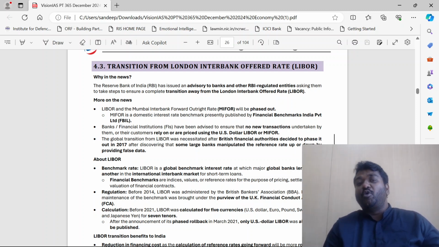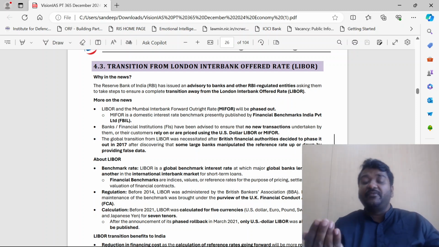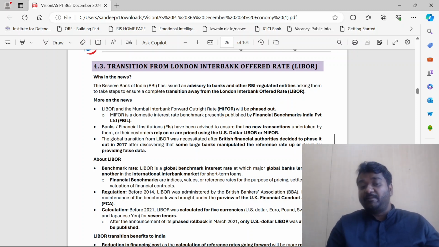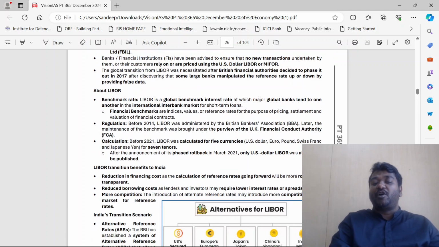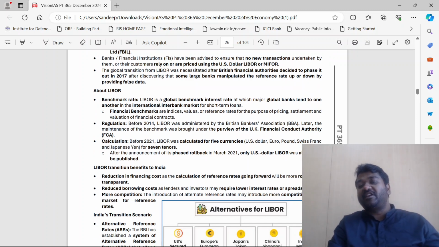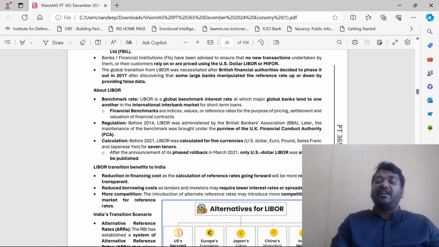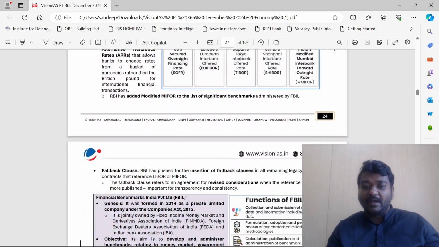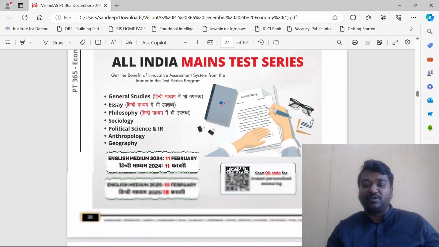See guys, in Europe there are 27 countries. In every country there will be only a few banks which are very, very powerful. Other banks will be very weak. So these banks cannot take loans from smaller banks. They have to take loans from other big banks, and that is normally done at LIBOR. But in India, as you have a lot of big banks within India, we can manage within the country. So they are telling us to go directly for MIBOR rather than LIBOR. There are many such things, guys, don't worry about it.